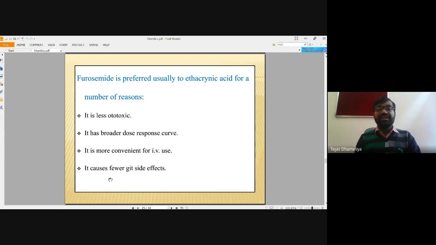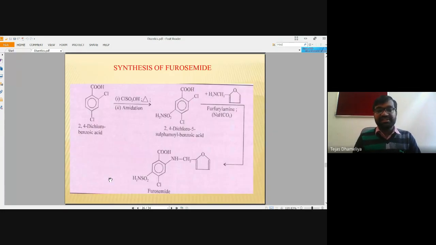It is more convenient to use intravenously, and it causes fewer GIT side effects. GIT means gastrointestinal side effects, generally nausea, vomiting, diarrhea, intestinal colic, and abdominal pain.